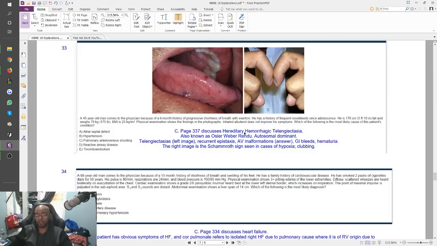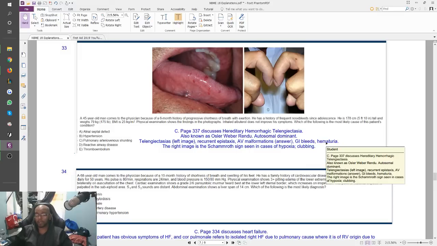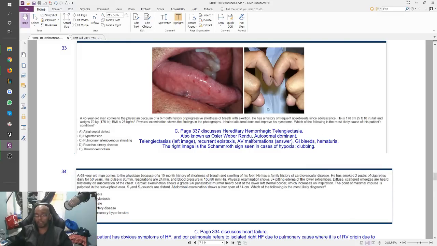This is a question about hereditary hemorrhagic telangiectasia, also known as Osler-Weber-Rendu syndrome, an autosomal dominant disorder which has telangiectasias like this, recurrent epistaxis, which they told you about, frequent nosebleeds since adolescence, AV malformations, which is our answer, GI bleeds, and hematuria, which is probably why he has the hypoxia.